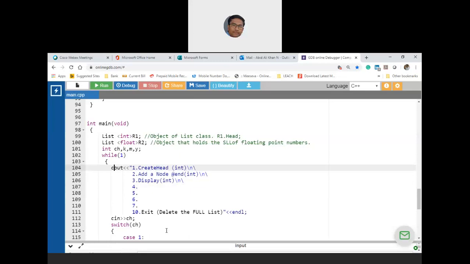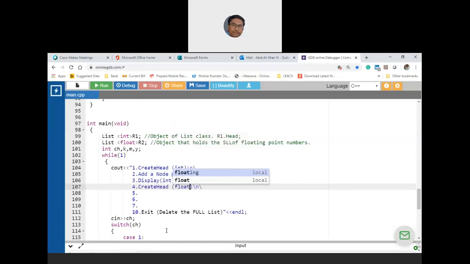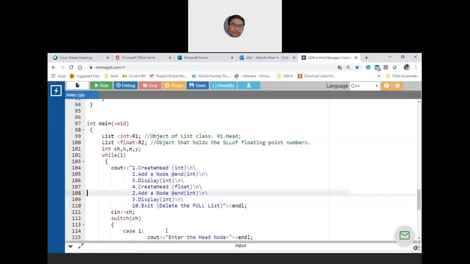Okay, so let me copy all this for floating point. This is for floating point. So after 4, this has to be 5, this has to be 6. So this is for floating point. Now again, this has to be floating point.